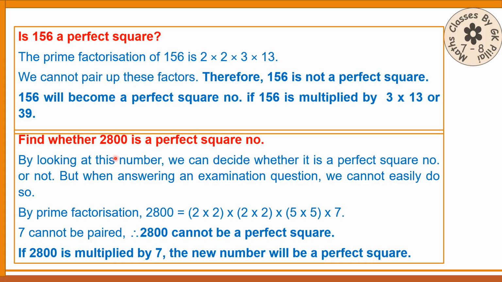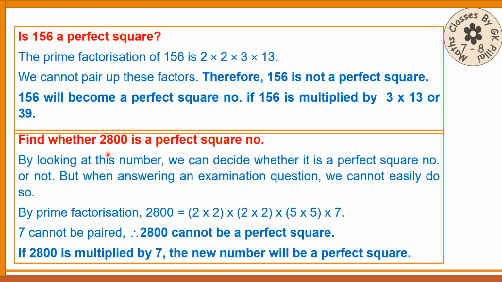Another one, find whether 2800 is a perfect square number. Sometimes you will be able to decide whether it is a perfect square number by looking at the number. But when answering an examination question, we cannot easily do so. But if it is an MCQ question, you will be able to. I'll explain what it is. 28 is not a perfect square number. So the whole thing is not a perfect square number. If it was 25 instead of 28, it would be a perfect square number.